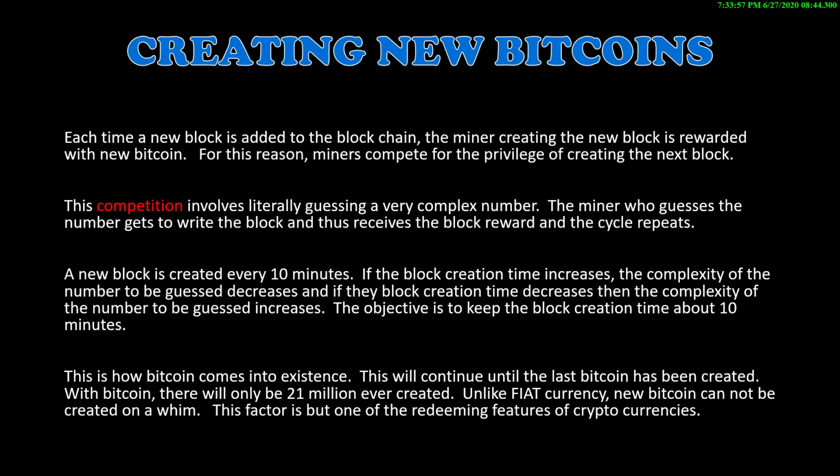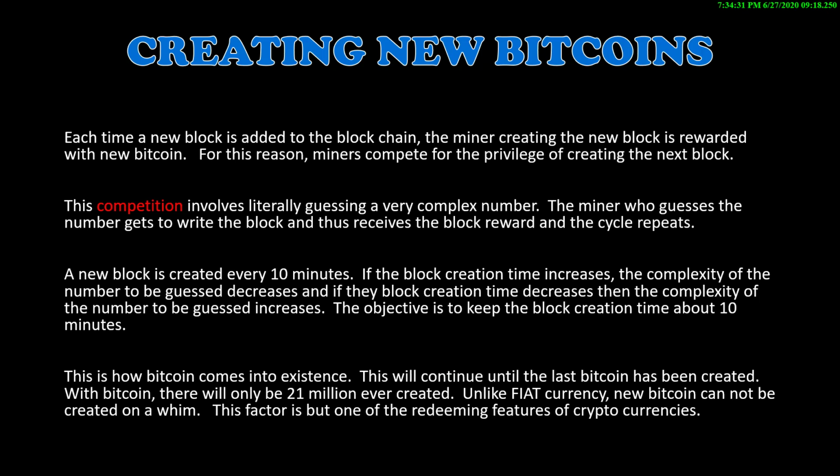If the block creation time increases, the complexity of the number to be guessed will decrease, and if the block creation time decreases, then the complexity of the number to be guessed increases. The objective is to keep the block creation time about 10 minutes. This is how Bitcoin comes into existence. This will continue until the last Bitcoin has been created.